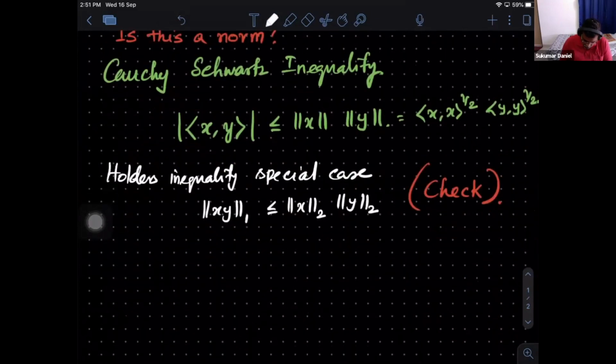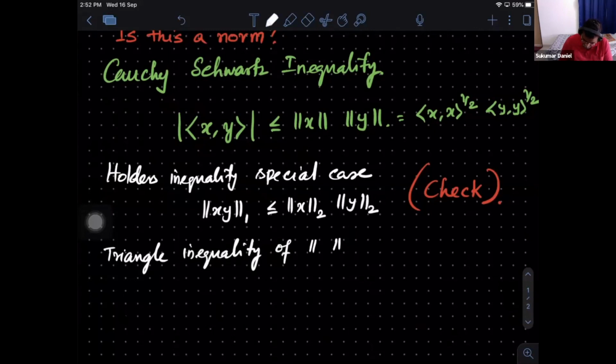I of course need to check the following: the triangle inequality of the norm defined through the inner product space. This is what we are trying to look at.